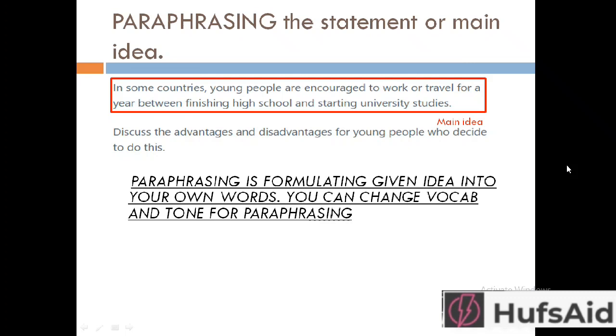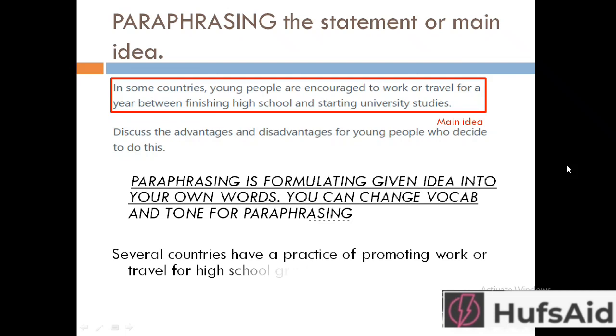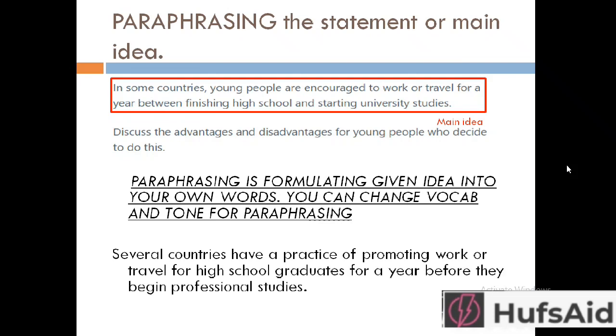So I have paraphrased this statement as: several countries have a practice of promoting work or travel for high school graduates for a year before they begin professional studies. I have avoided here the repetition of words, so these are the synonyms that I have used here.